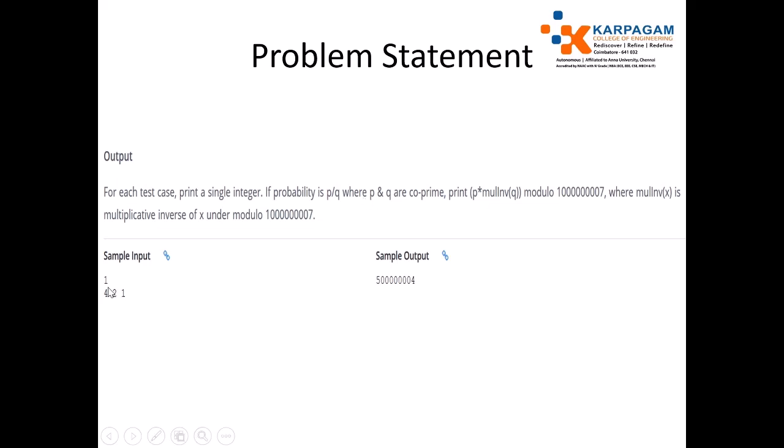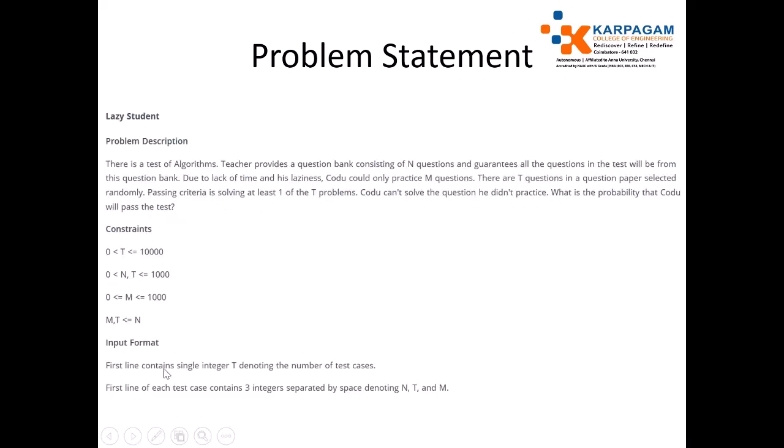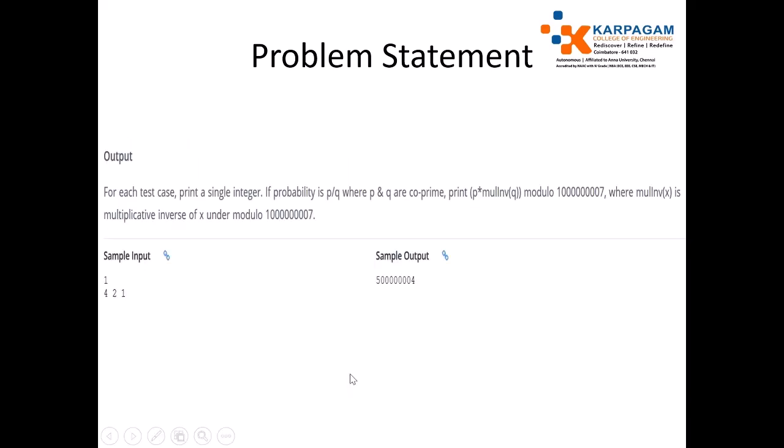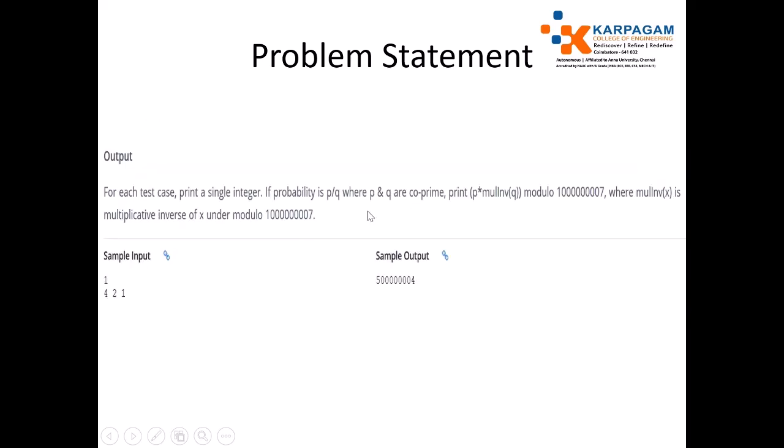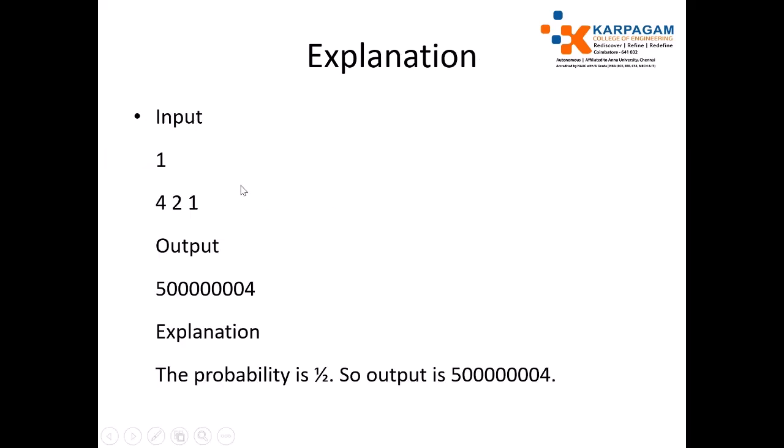Here the first input is 1, the number of test cases. The second line contains three values: N, T, M. If the user gives 1, 4, 2, 1, the output should be 5 followed by 8 zeros and 4.